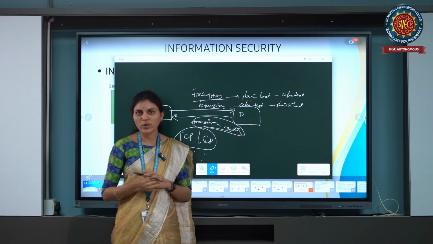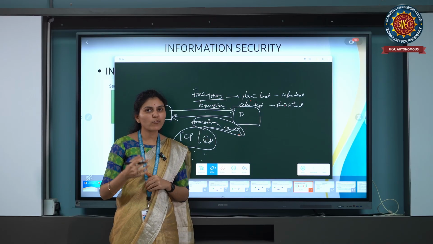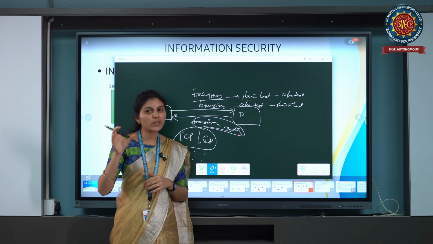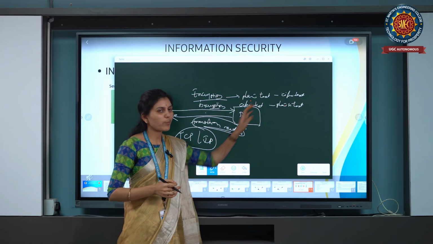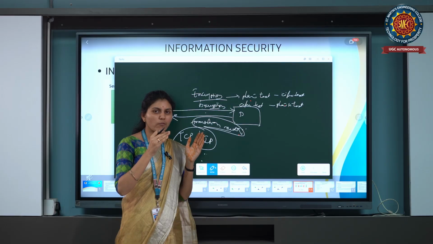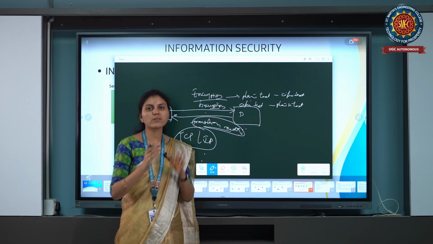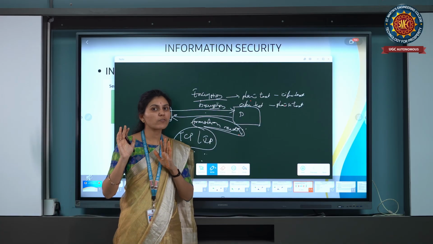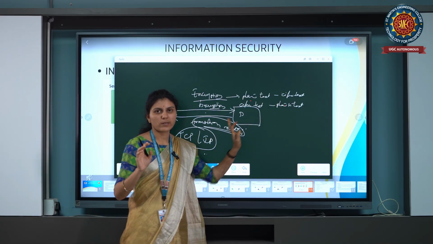Ciphertext means unreadable format. Whatever the data is there, we can't read it, and that is ciphertext. Whatever information we can read is plain text, and the information we cannot read is ciphertext.